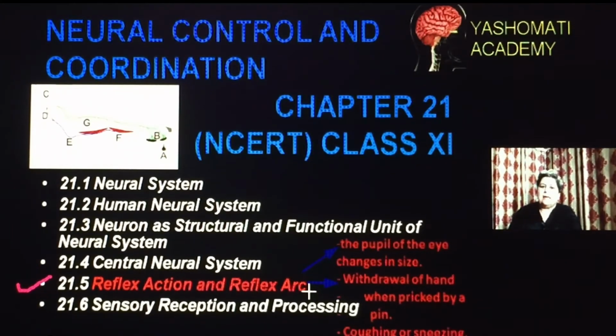Similarly, another example may be coughing and sneezing. Whenever some unknown smell enters your nose, or whenever there is certain irritation in your throat, you instantaneously cough or sneeze. So, such actions where the action is taking place very quickly, within a fraction of a second, are taken up by the spinal cord. And these actions are called reflex actions.